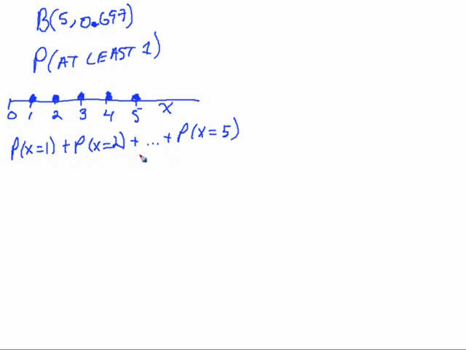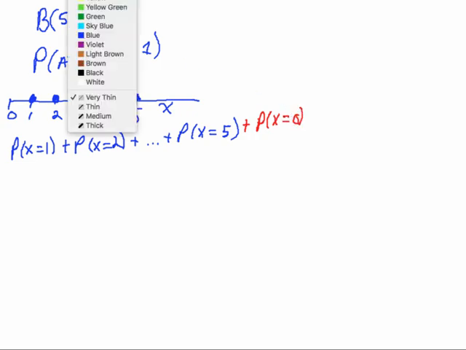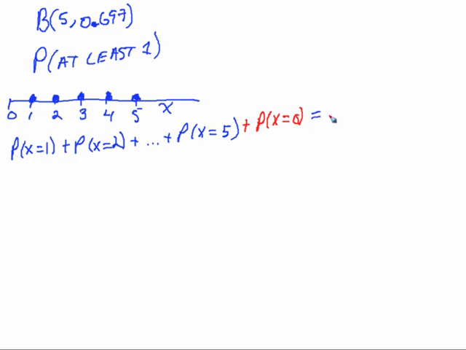Now notice the only one that I didn't put in this sum was 0. Remember, if I add all of these together, they have to add up to 1, don't they, right? So let's throw 0 in there. So if I add in the probability of x being equal to 0, notice that this whole shenanigans here has to sum up to 1, right? Whereas I've got all of them then. In other words, if I threw in, let's color in red here, the 0, if I add up all those probabilities, they've got to sum to 1.